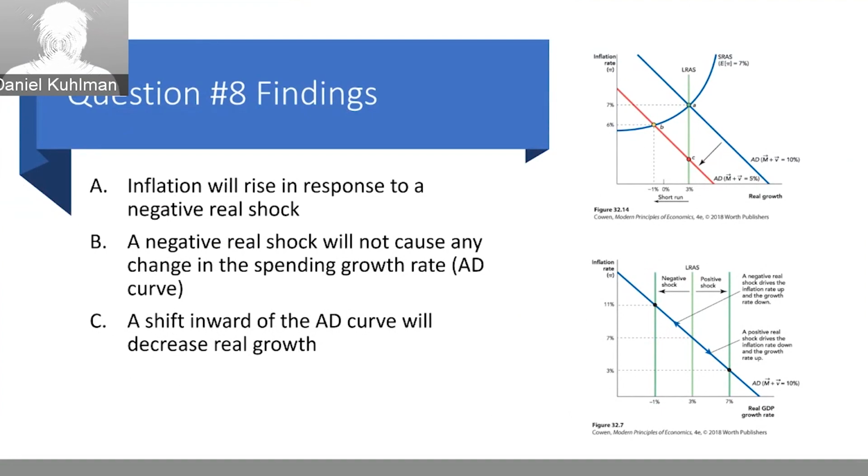We can see the situation with figure 32.14, where at the original equilibrium position of A, there is an aggregate demand shock that shifts the aggregate demand curve inward, and we can see real growth decrease from 3% to negative 1% at point B.